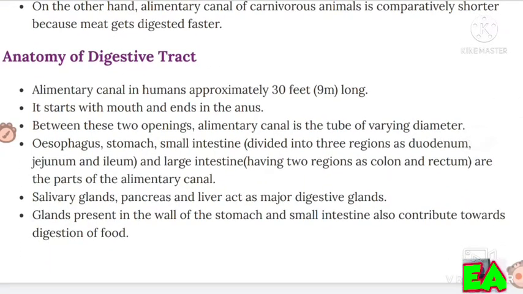Anatomy of digestive tract. Alimentary canal in humans is approximately 30 feet, 9 meters long. It starts with the mouth and ends in the anus. Between these two openings, alimentary canal is a tube of varying diameter. Oesophagus, stomach, small intestine, divided into 3 regions as duodenum, jejunum and ileum, and large intestine having 2 regions as colon and rectum are the parts of the alimentary canal. Salivary glands, pancreas and liver act as major digestive glands. Glands present in the wall of the stomach and small intestine also contribute towards digestion of food.